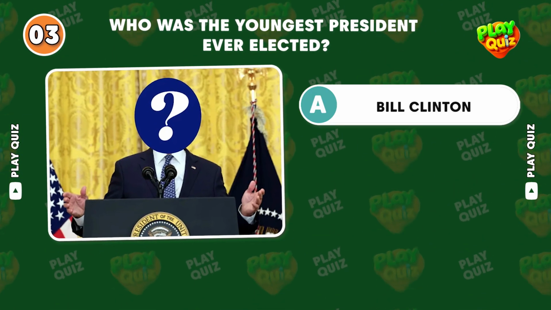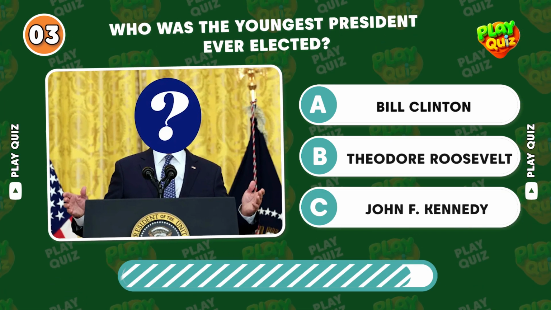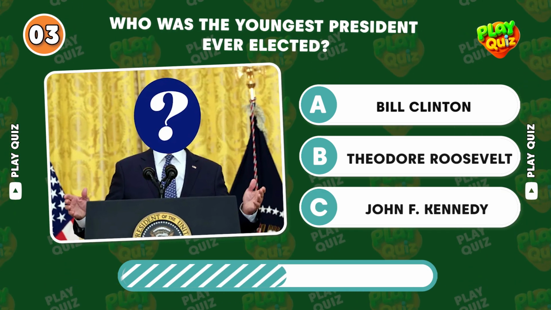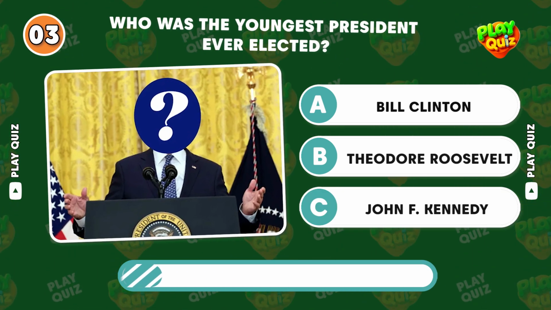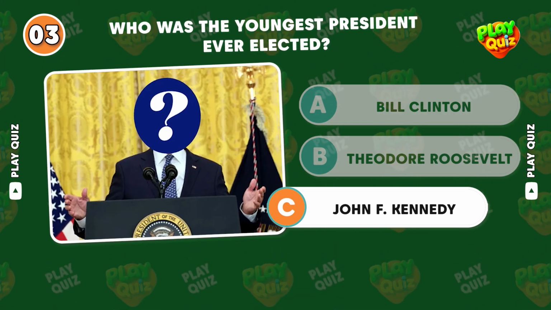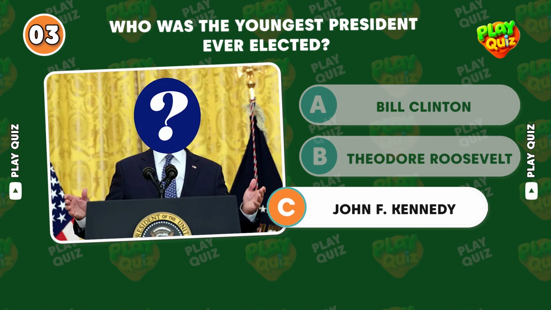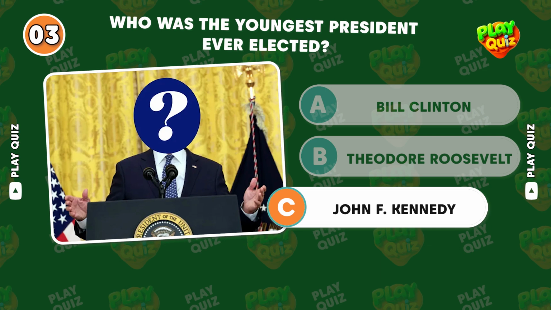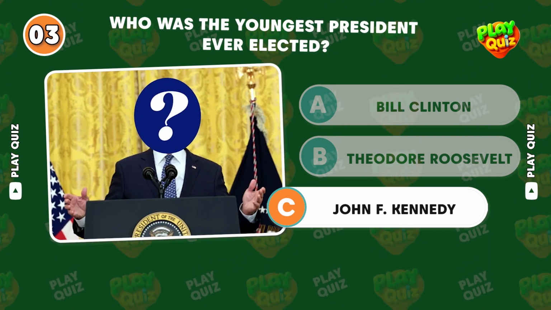Who was the youngest president ever elected? Correct answer, John F. Kennedy. JFK was elected at age 43 in 1960, becoming the youngest elected president in U.S. history.